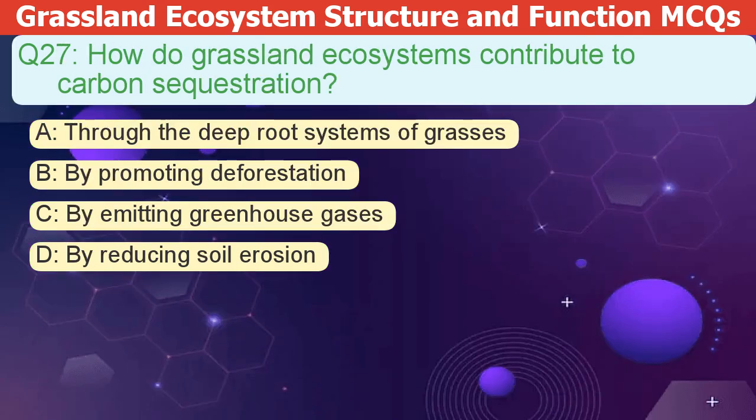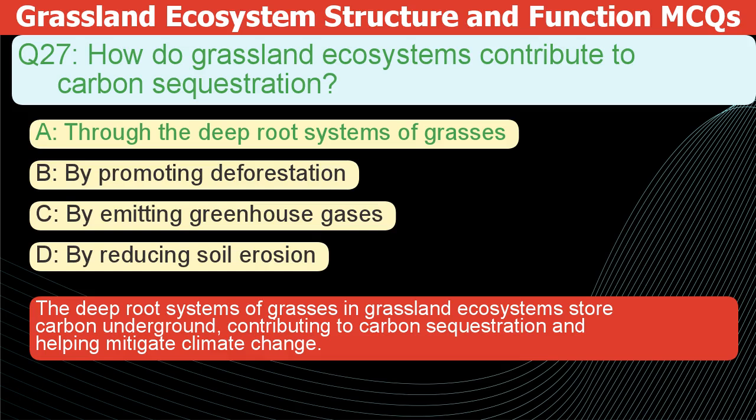How do grassland ecosystems contribute to carbon sequestration? A. Through the deep root systems of grasses. B. By promoting deforestation. C. By emitting greenhouse gases. D. By reducing soil erosion. The correct answer is A. The deep root systems of grasses in grassland ecosystems store carbon underground, contributing to carbon sequestration and helping mitigate climate change.